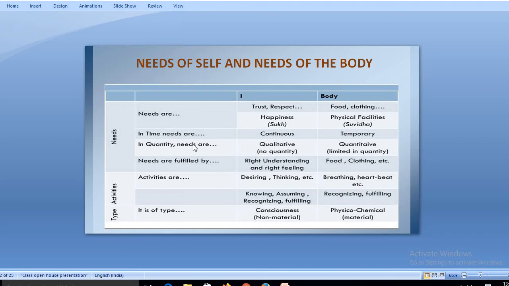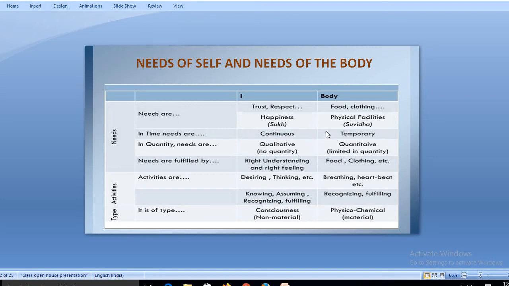If I talk about time, the needs of I are continuous. Everybody wants to become happy and stay happy forever in his life. Everybody wants to be in harmony, in tranquility. Nobody wants that today I'm happy and tomorrow I'll fight with somebody and he thrashes my face against the wall and I get injured, and after that my life becomes hell. Everybody wants emotions like love, trust, gratitude, happiness to always remain in his or her life till the end.